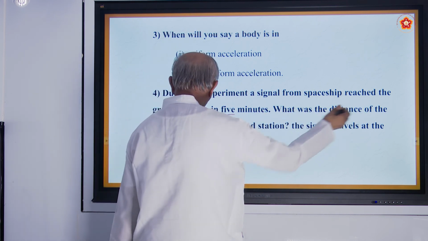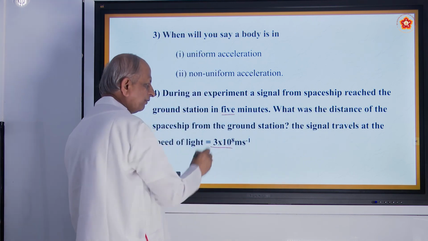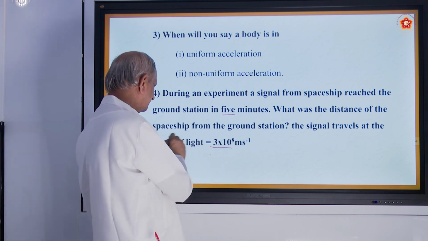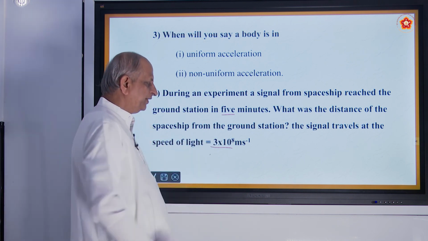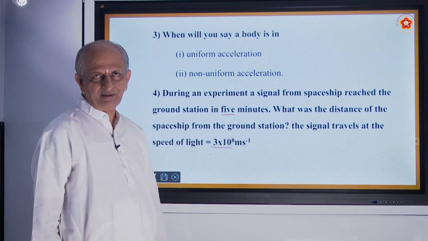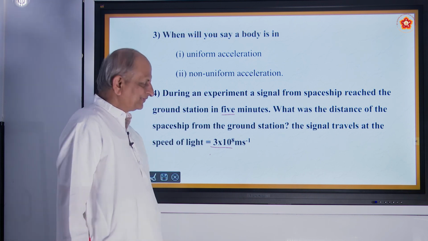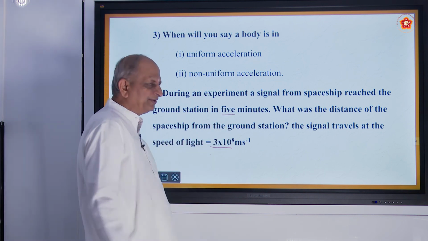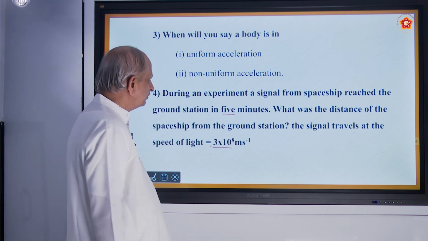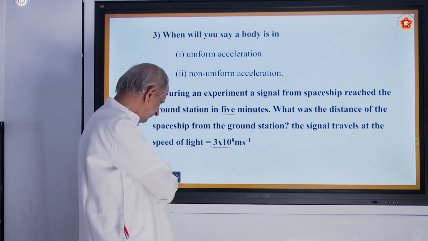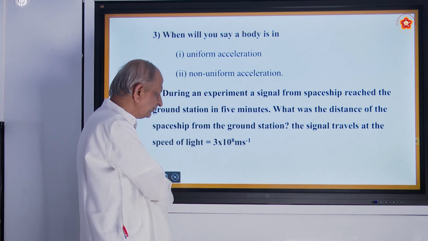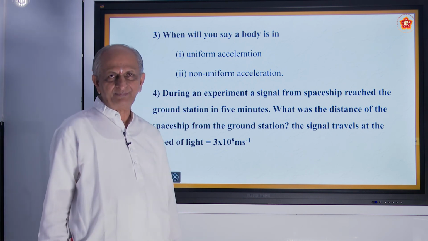What was the distance of the spaceship from the ground? The signal travels at the speed of light, 3 into 10 to the power of 8 meter per second. Okay, you try this. You have to use the formula that you have just now been told. That is very important as far as space science is concerned. So, prepare for this homework.